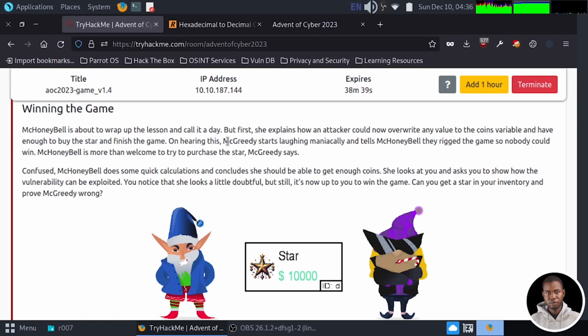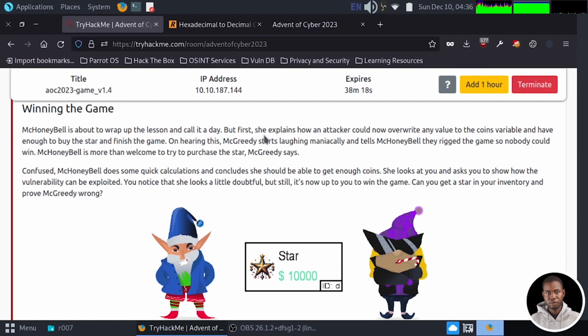Mark Honeybell does some quick calculations and concludes she should be able to get enough coins. She looks at you and asks you to show how the vulnerability can be exploited. You notice that she looks a little doubtful, but still, it's now up to you to win the game. Can you get a star in your inventory and prove Mark Greedy wrong?